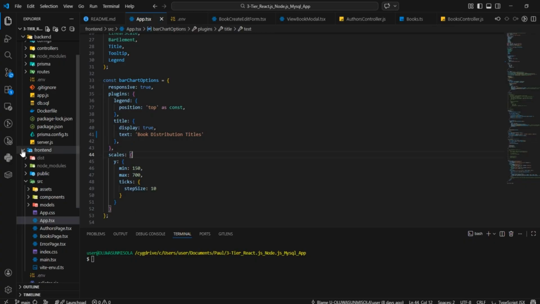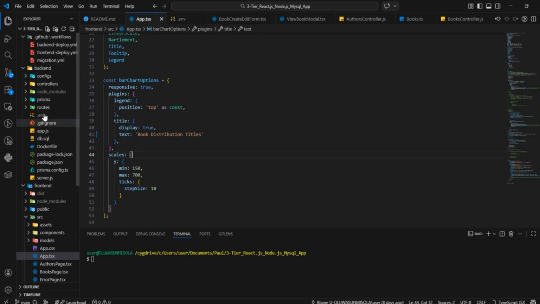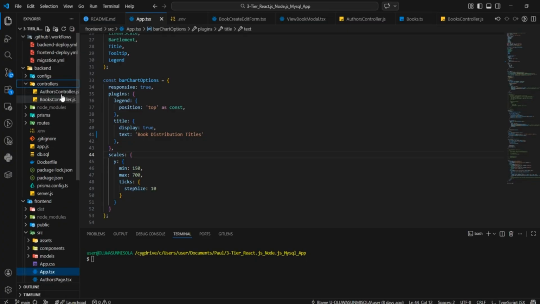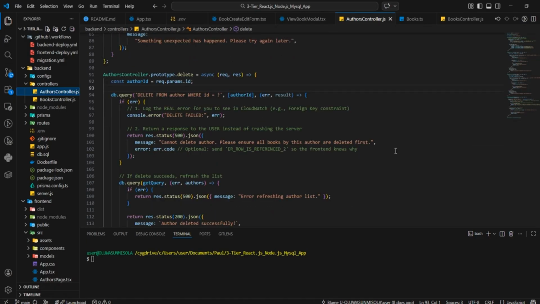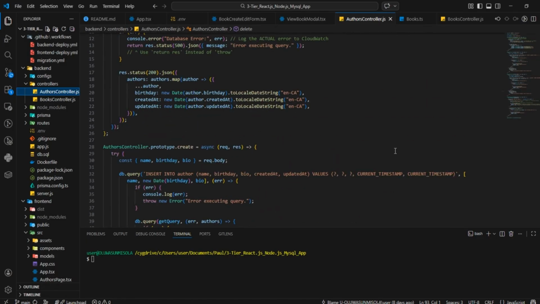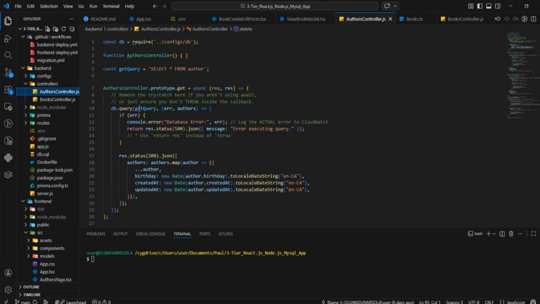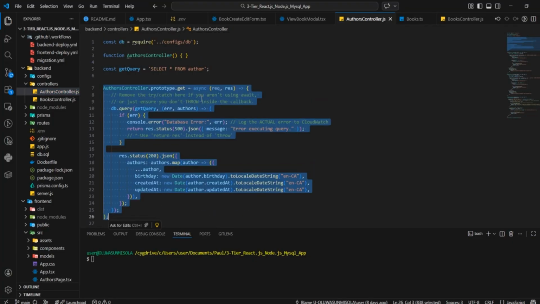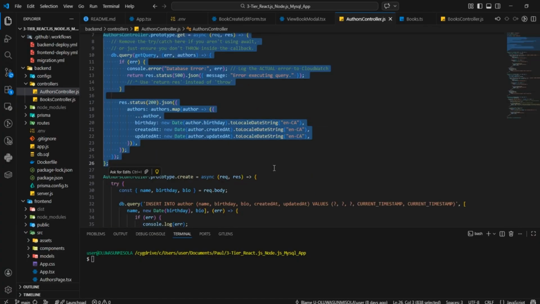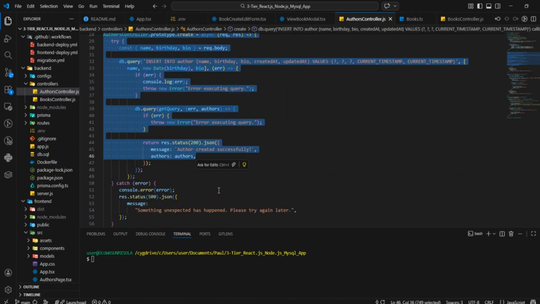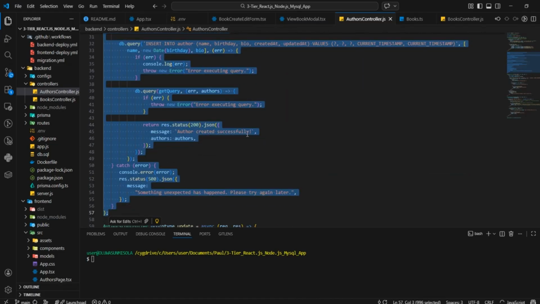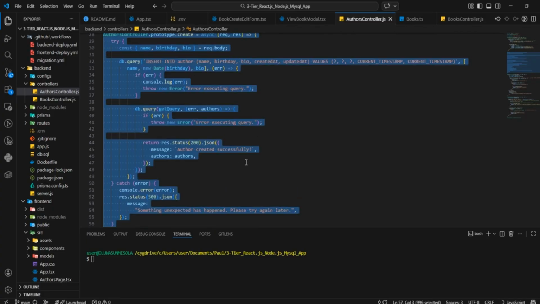So let's go to the backend and edit something in the backend. Let's go to this controller.js, authors.js. This is the file that is controlling everything happening concerning authors on the website. If you're asking it to get something for you, this part from here to here is the function that works for handling get requests or getting a response. Then this function here is to create a new author. Can you see that response we got, author created successfully? This is exactly the function that is working right there.